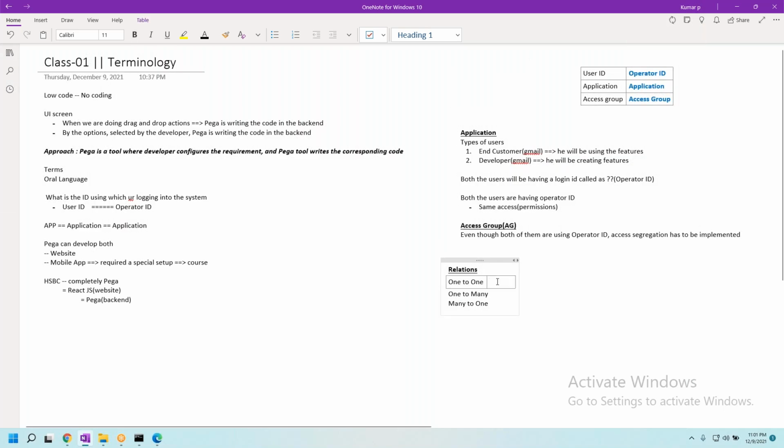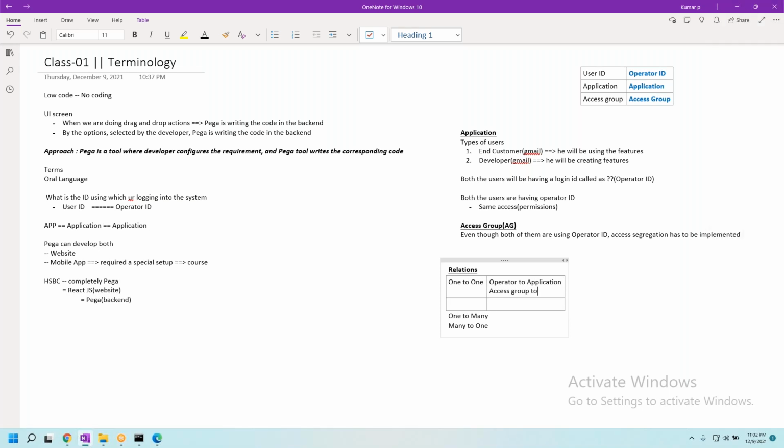The relation between operator to application is one-to-one. The relation between access group to application is one-to-one, and one-to-many.